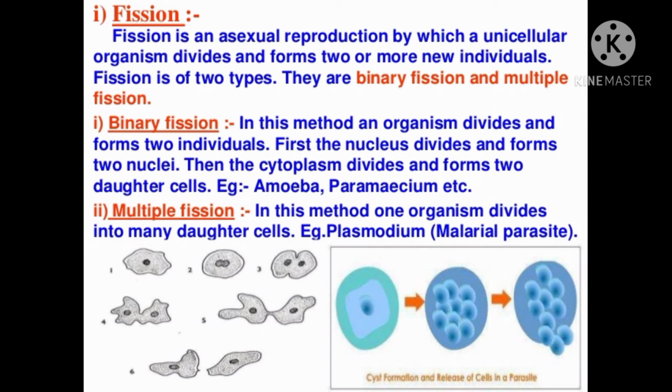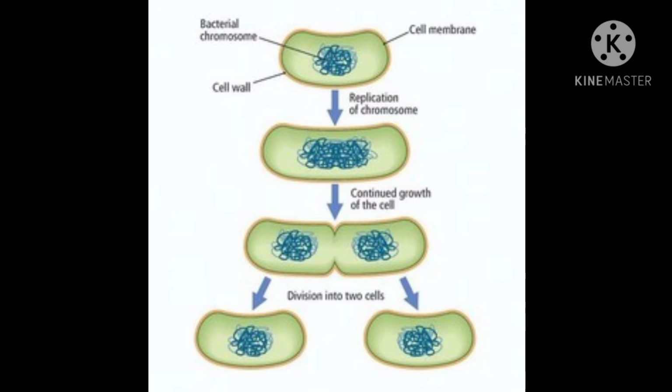Here we can have a look at the example of the amoeba, in which the one parent cell duplicates its genetic material and finally divides into two daughter cells, first by dividing the nucleus and then by dividing the cytoplasm, and it will become two separate daughter nuclei. This is a kind of binary fission in the bacterium.